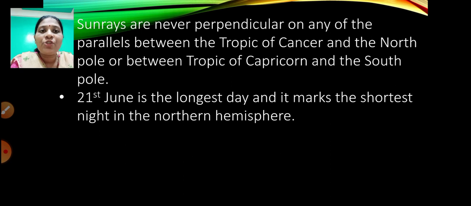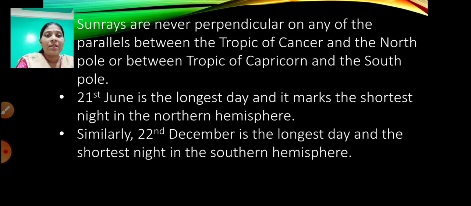So 21st June is the longest day and it marks the shortest night in the northern hemisphere. 21st June is the day when the Tropic of Cancer receives perpendicular sun rays. So that is the longest day in the northern hemisphere and also the shortest night. The day is longer and the night is shorter in the northern hemisphere.